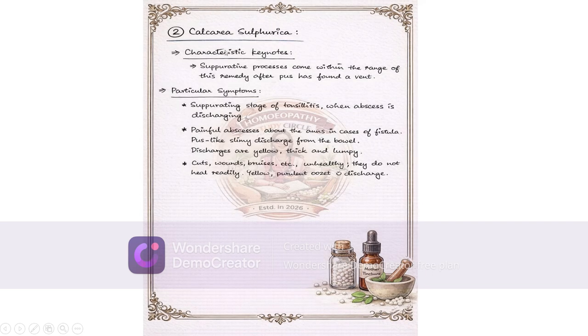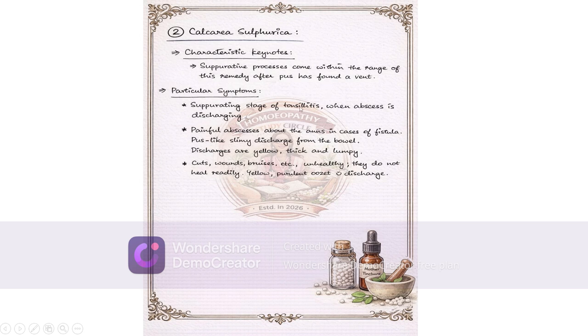Okay. Next, calcarea sulf. Suppurative process comes within the range of this remedy after pus has formed a vent. This we have to remember. Calcarea sulf is indicated in the stage after a vent is created for the pus to be discharged. Then calcarea sulf can be thought of.